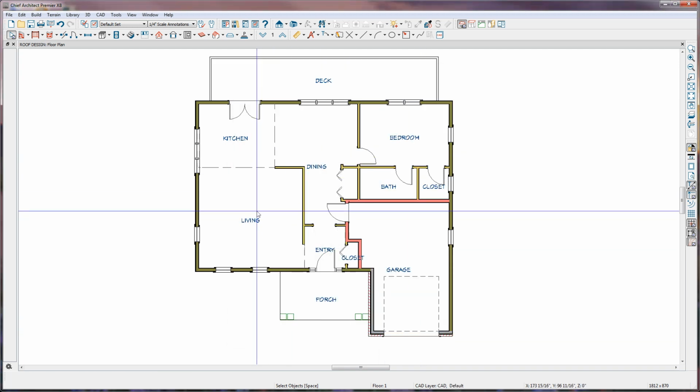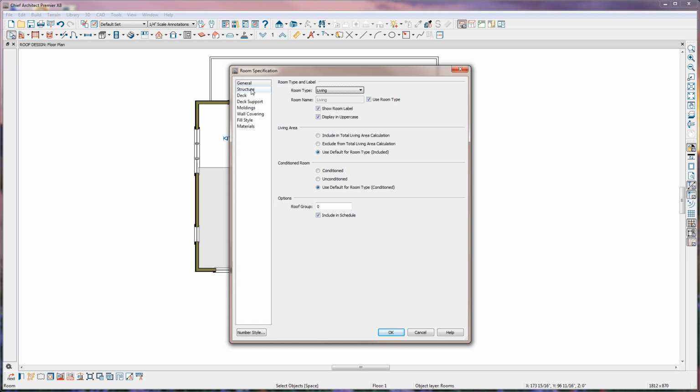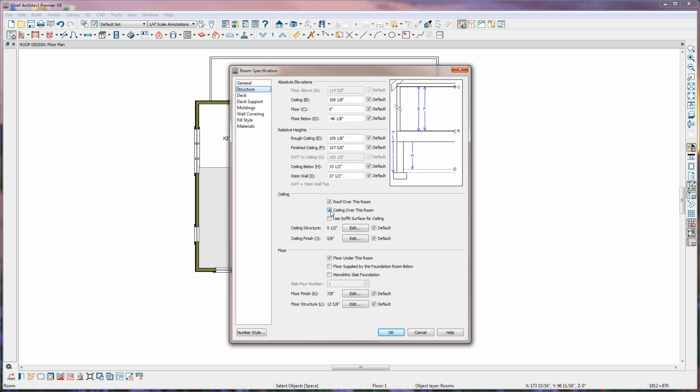In any individual room, under that Structure panel, you can uncheck the box for ceiling over this room. With ceiling over this room unchecked, you'll remove the flat ceiling structure over the top of this room. The ceiling finish will then follow the underside of the roof framing.